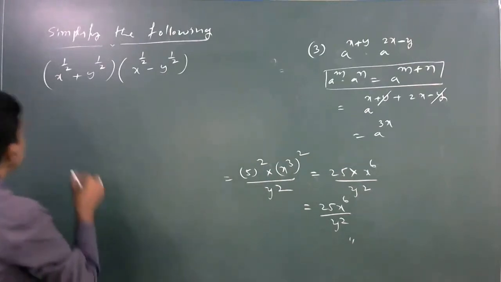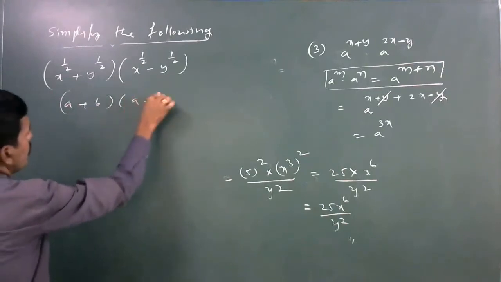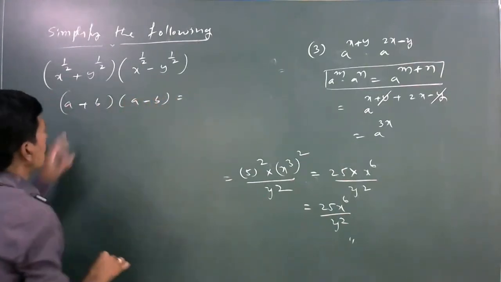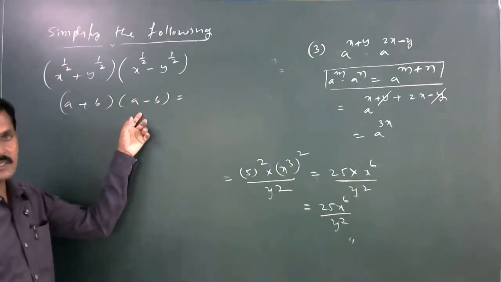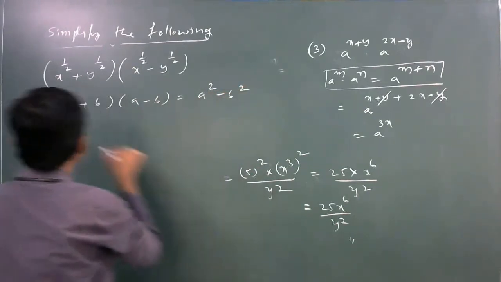First, it is in the form of a plus b into a minus b. What is a plus b into a minus b? It is a square minus b square.